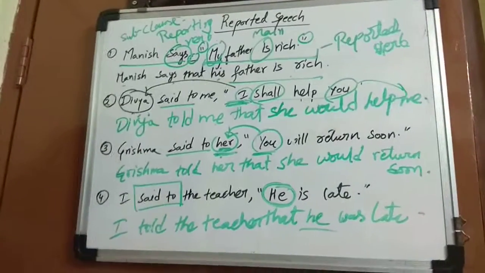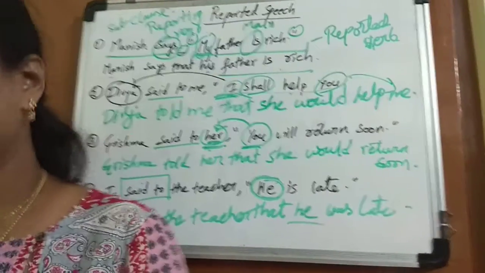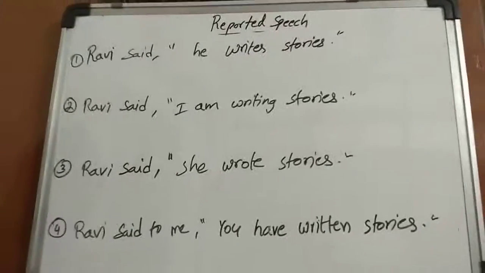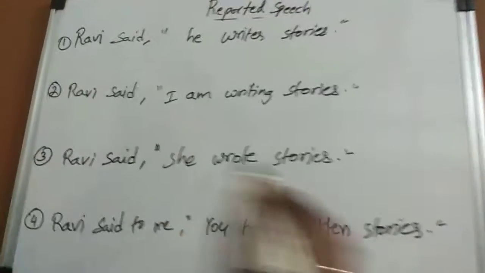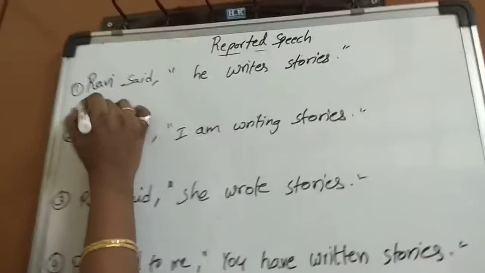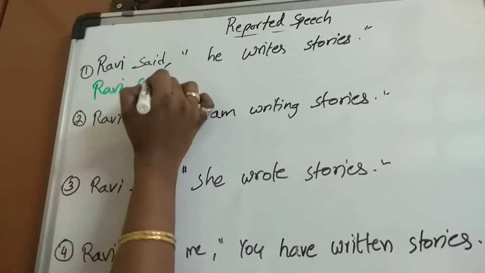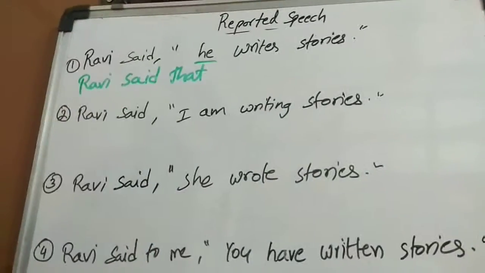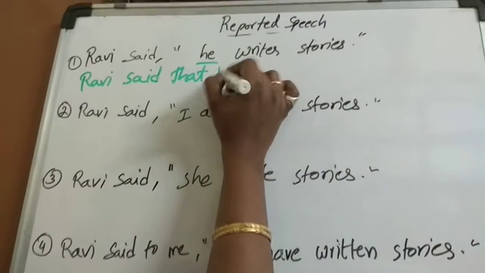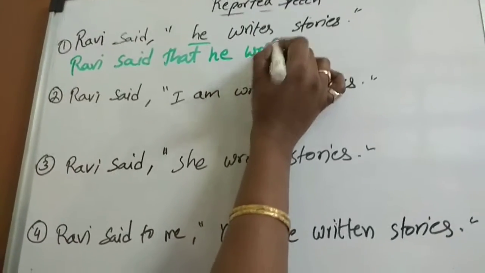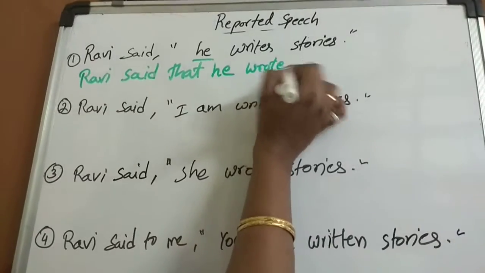Now let us see with another one, that is tenses. How should we change the tense now? Now let us see the examples how to change according to the tense. I have taken only few examples. Ravi said he writes stories. Ravi said that he is a third person, so it will not change. Okay. Ravi said that he wrote stories.